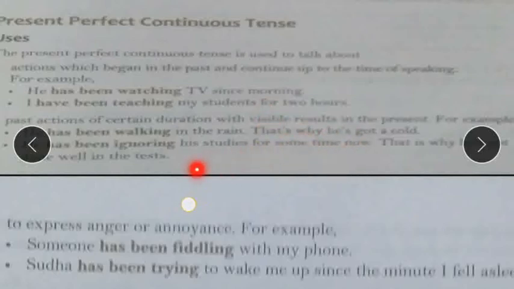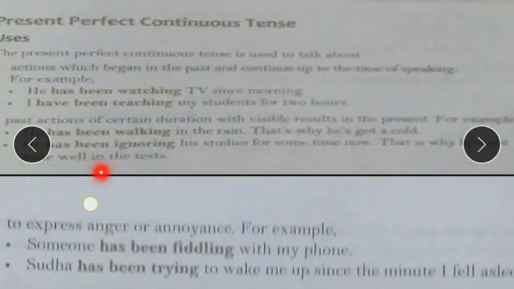For example, he has been walking in the rain. This action, the rain, is over. That rain is over, he has been walking, that is over in the past. But the result what you can see, that's why he got a cold. So the result you can see is the reason why he got a cold.